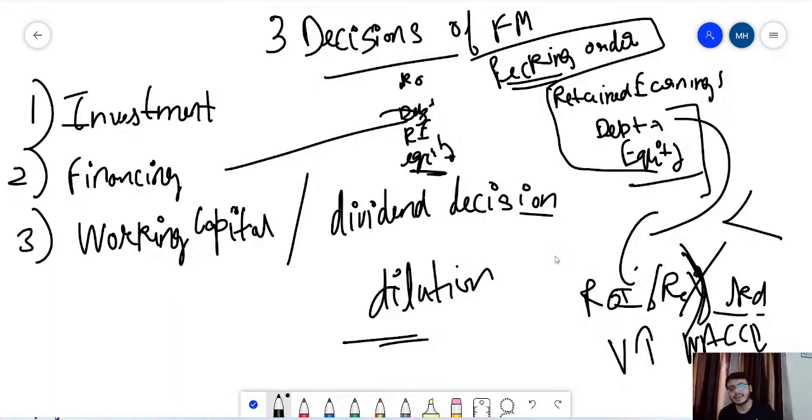Okay, now the question comes: what is the cost of retained earnings and the cost of equity? See, the cost of equity and the cost of retained earnings are almost the same. Due to minor differences, the cost of retained earnings might be lower as compared to the cost of equity. See, why are we keeping those retained earnings with us? To invest into some projects. And if the projects are risky, again the retained earnings cost would be high. And if the projects are less risky, the cost of retained earnings might be low. So blindly we cannot compute that.